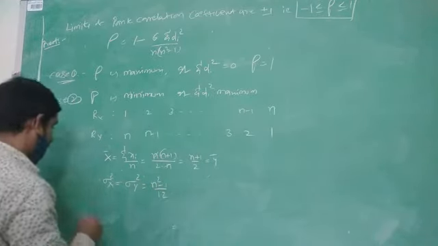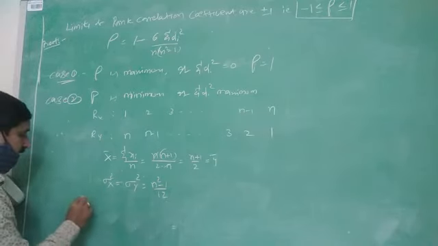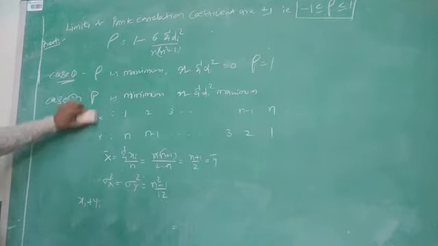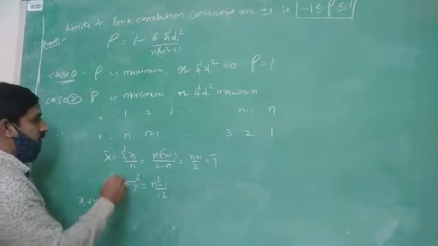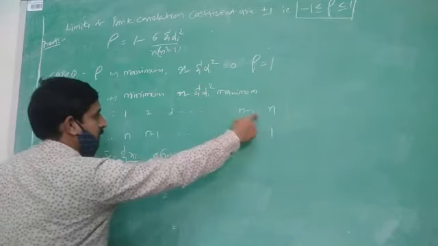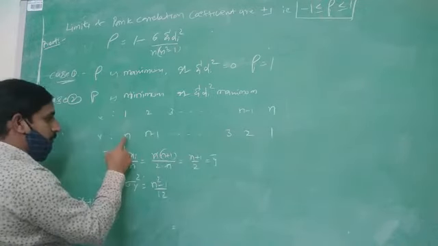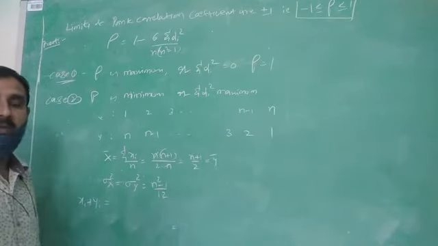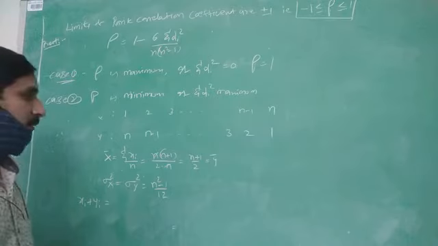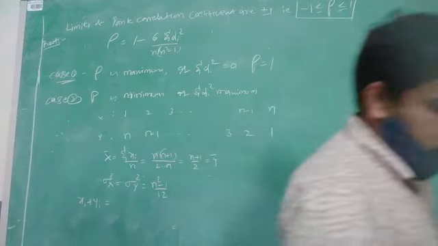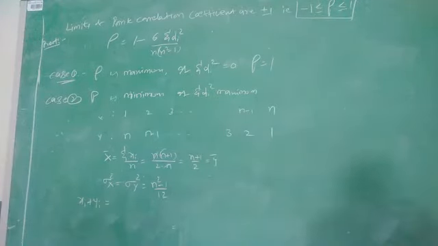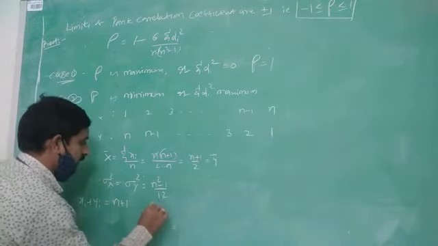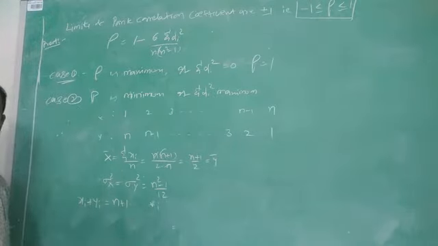Now we consider xi plus yi, the ranks of x plus the ranks of y. That equals 1 plus n, 2 plus n minus 1, and so on, up to n plus 1. Finally we get n plus 1 only, for all i. Now taking summation and squaring both sides.